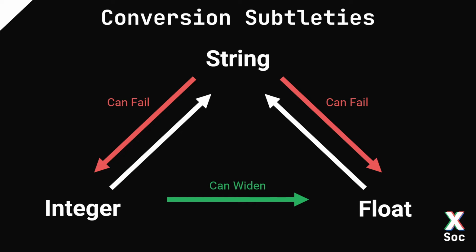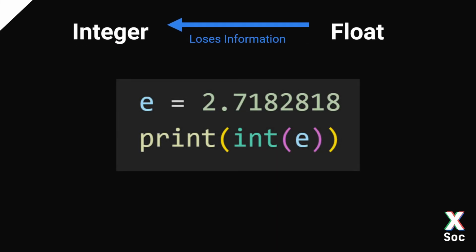And finally, what about from a float to an integer? Now, this can actually lose information. So, if I were to have e equal to 2.7182818, and I was to cast that to an int, then we would lose everything after the decimal point. So it would all get chopped off, and we were left with the engineer's preferred version of e. This is called type narrowing, because we're losing information from the cast.